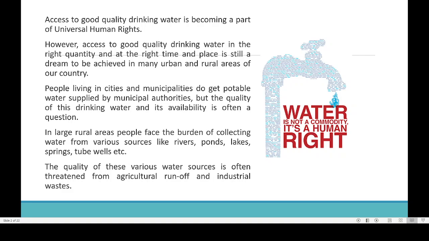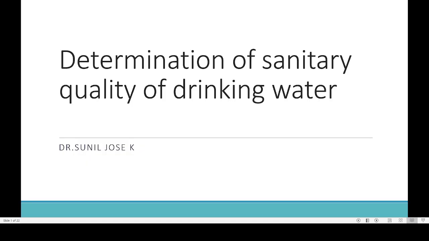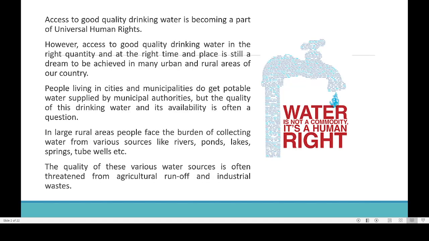In this topic, we will be mainly focusing on how we will be able to determine the sanitary quality of drinking water. That is the topic that we will be discussing today. So here you can see what are the important points regarding this.